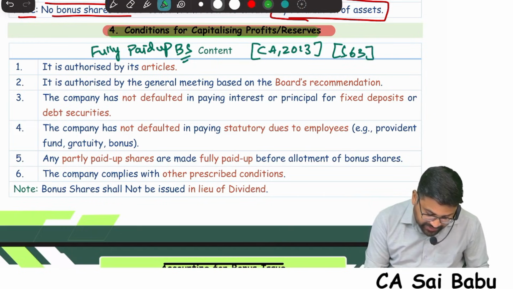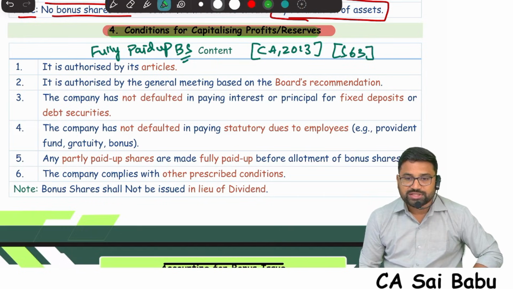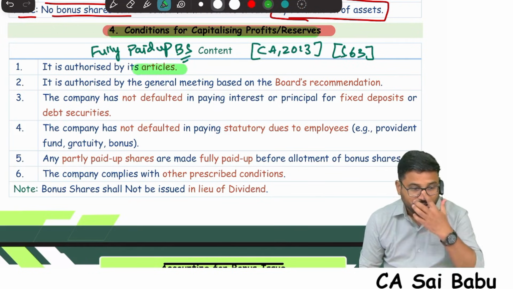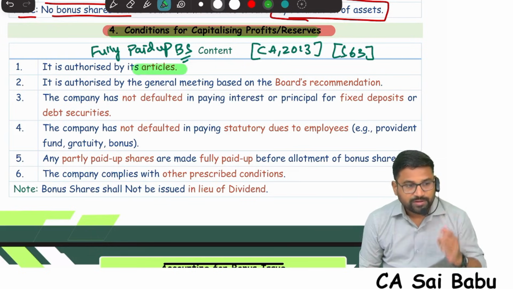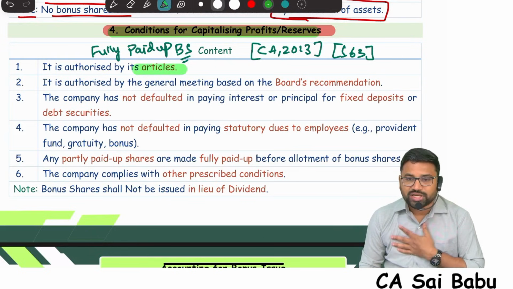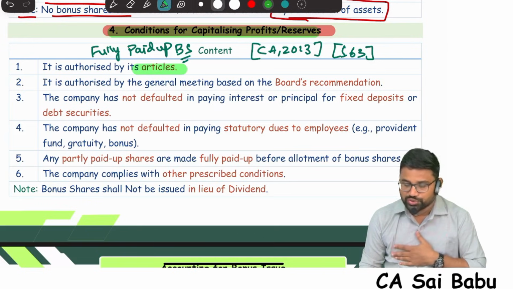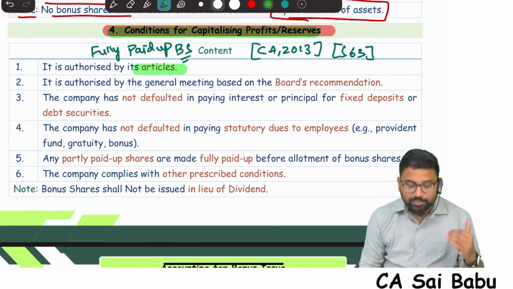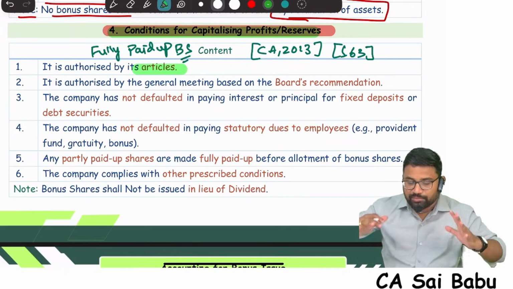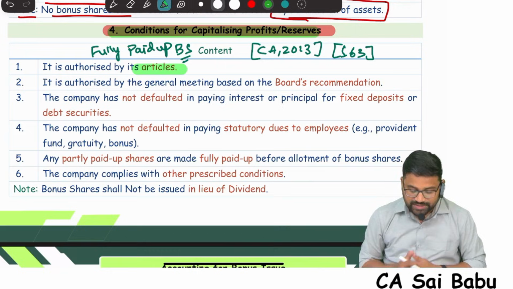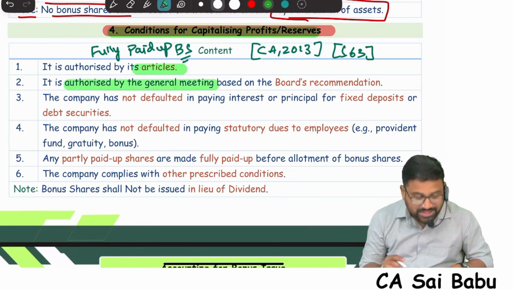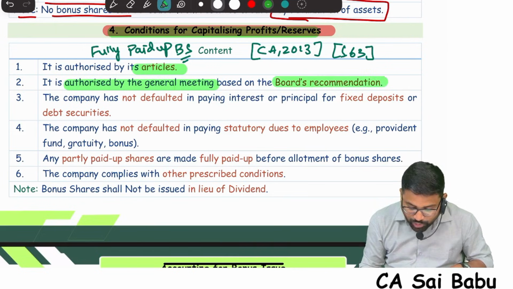Section 63. What are the conditions? The Act says whenever a company wants to issue fully paid bonus shares, there are certain conditions to be followed. The first condition is it should be authorized by the articles of association. If articles are not authorizing, then you are not eligible to go for bonus issue, fully paid bonus shares. Second, if the company wants to give fully paid bonus shares, they will conduct a meeting. It should be authorized in the general meeting, based on the board of directors' recommendation.